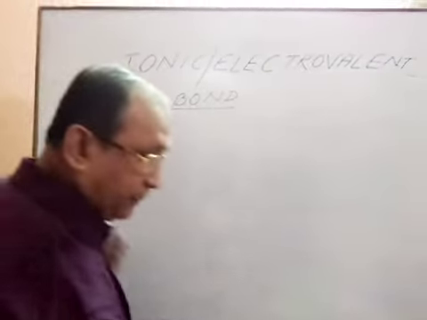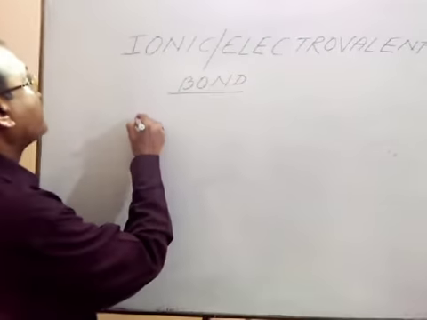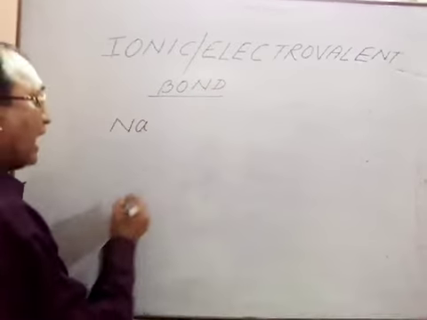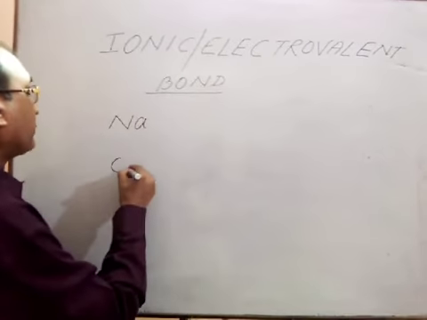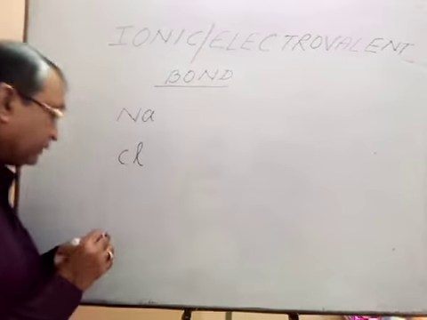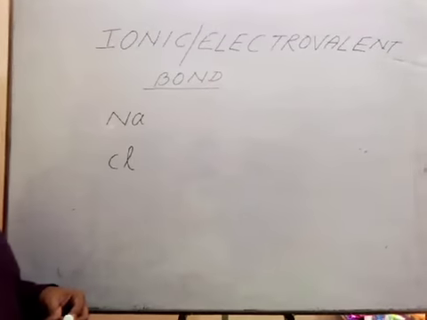Let us take an example of metal, that is sodium. And we will take another example of non-metal, that is chlorine. One is sodium, that is metal, and another is chlorine, that is non-metal.